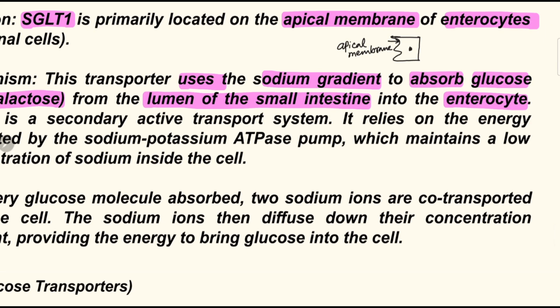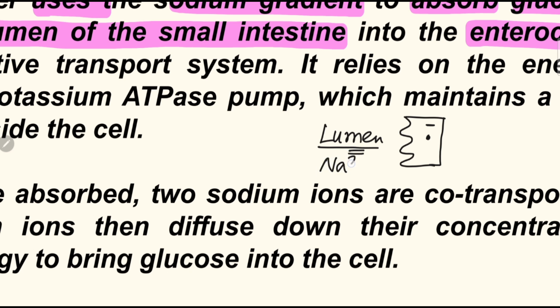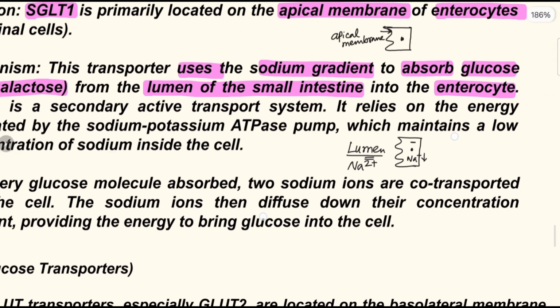It's very easy. What is called lumen? If this thing is an enterocyte, okay, so outside of the enterocyte is lumen. This place is lumen, and this is the enterocyte. This is inside of the cell, this is outside of the cell. Outside of the cell is named as lumen. Okay, within the lumen there is lots and lots of sodium available, right? And within the enterocyte there is very less amount of sodium available because of the sodium potassium ATPase pump.